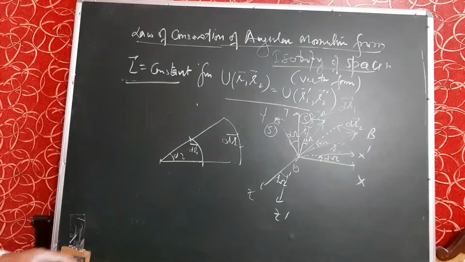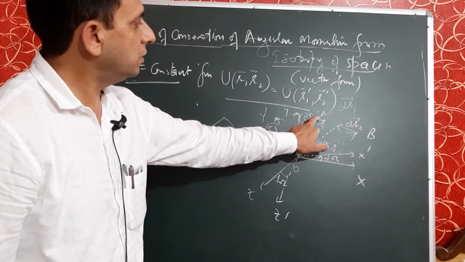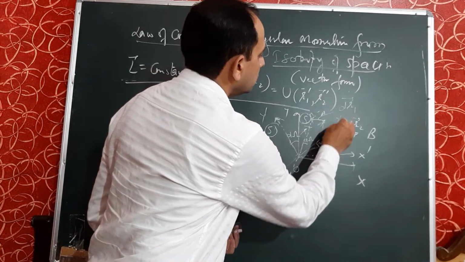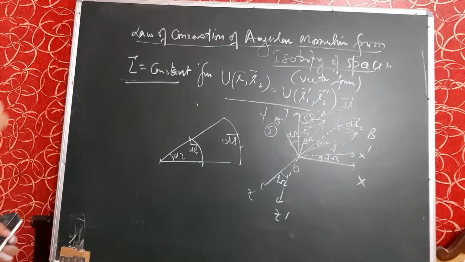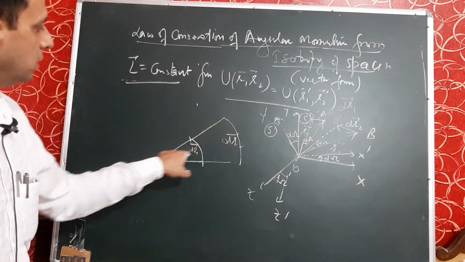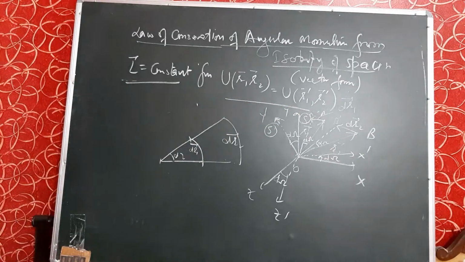That is why I have used the shift from A to A' as dr1 and B to B' as dr2. So, this change is not constant, but the angle corresponding to this change is constant, d omega. This is the effect of rotation.